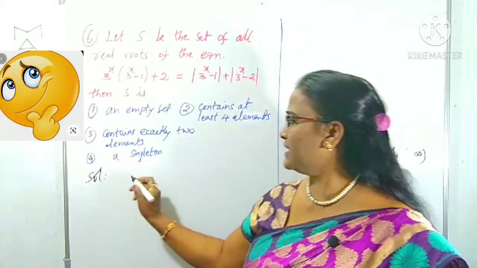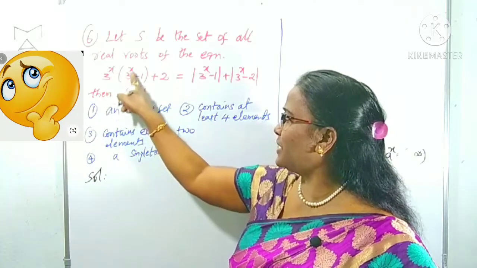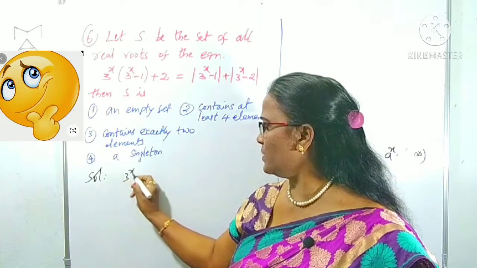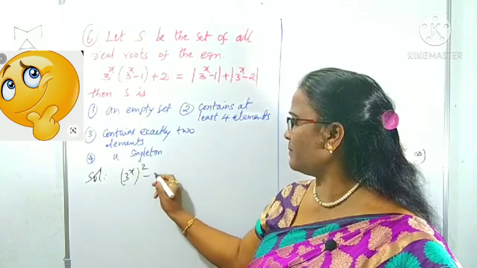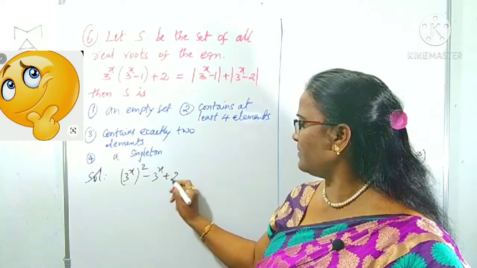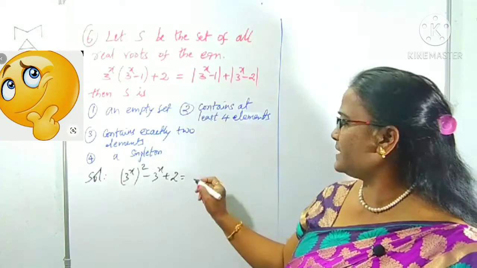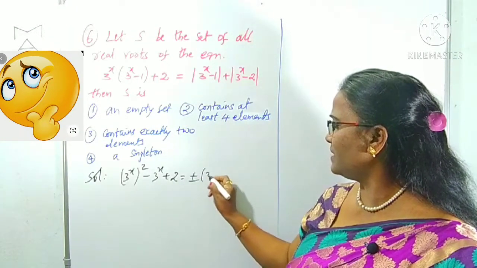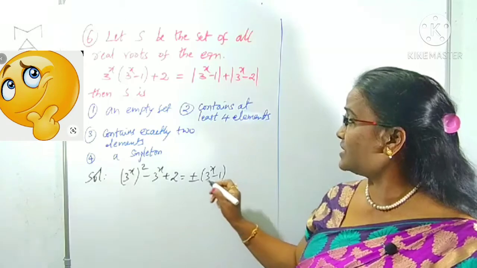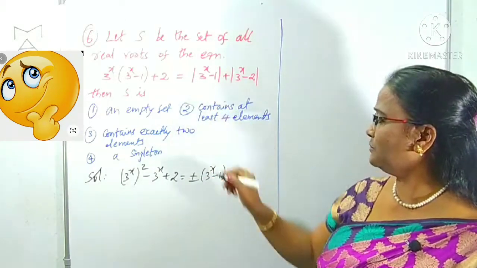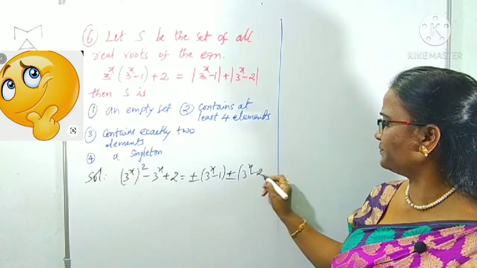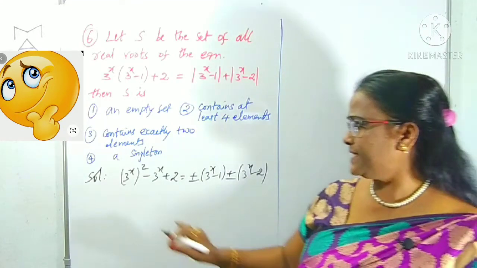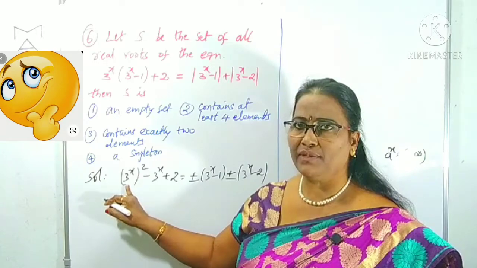Now this equation I am rewriting as 3 power x into 3 power x, expanding as (3 power x) whole square, minus 3 power x into minus 1 is 3 power x, plus 2 on the left side. What about the right side? Right side I take as plus or minus of (3 power x minus 1) as the first term, and next also plus or minus of (3 power x minus 2), right? On the right side we can observe 3 power x, which I said is always positive.